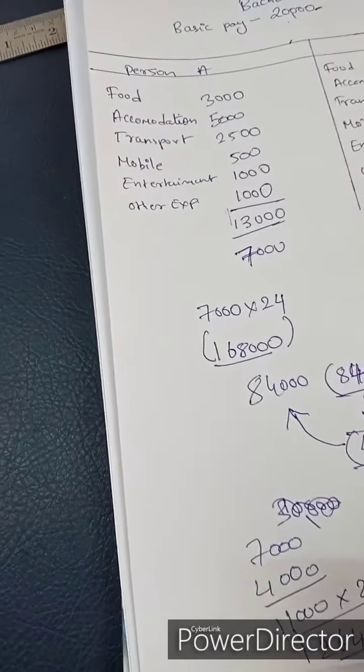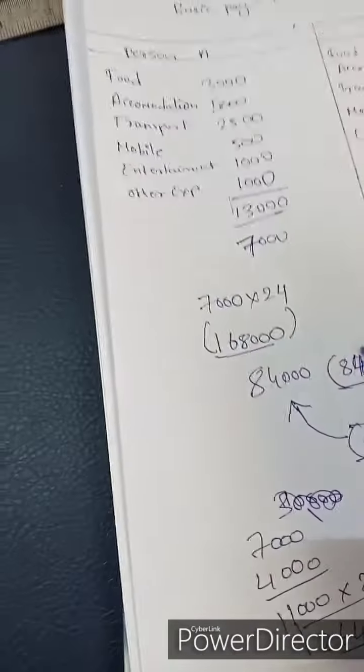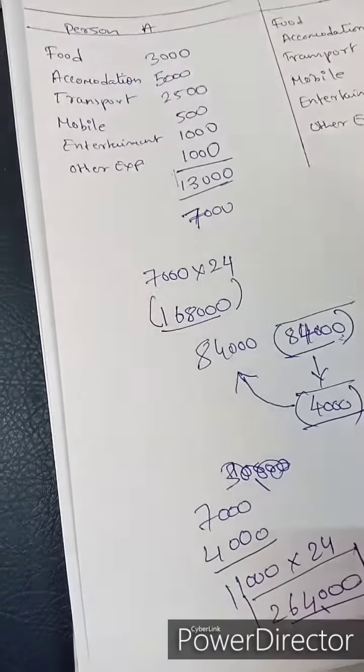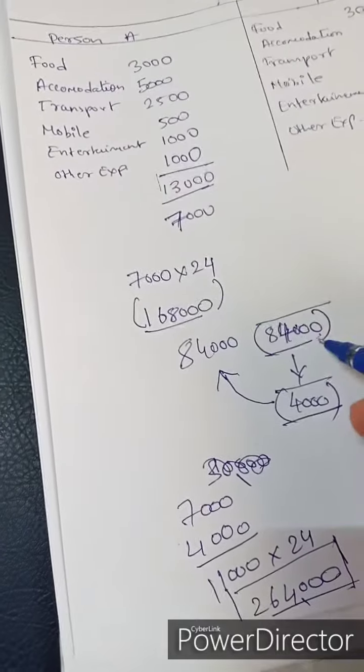This is the money which he has in the bank account, but he will also have a second account of 84,000 that he'll be earning from. He can withdraw the money and he can use it.